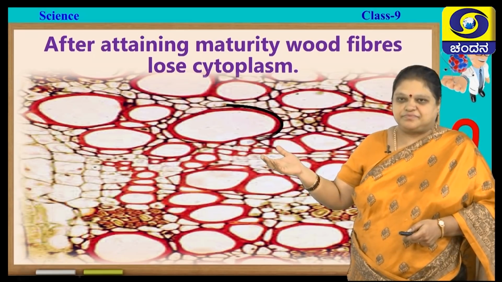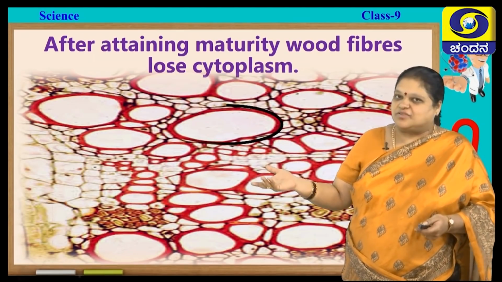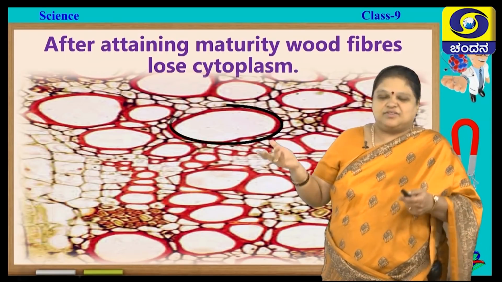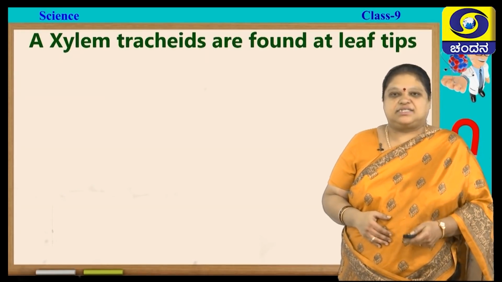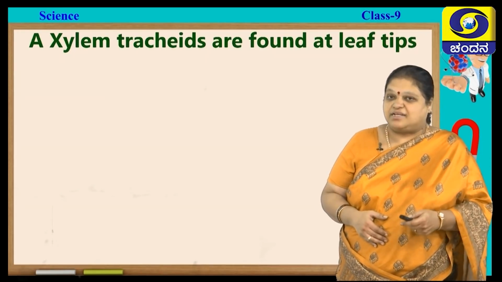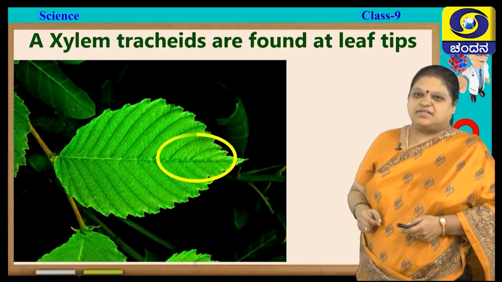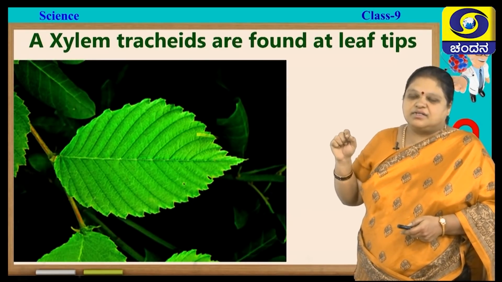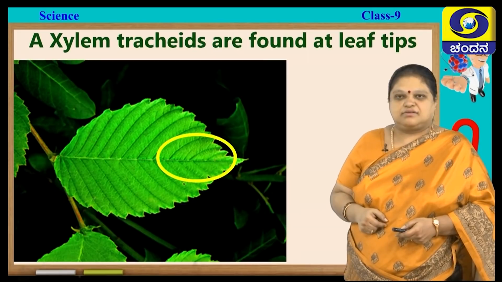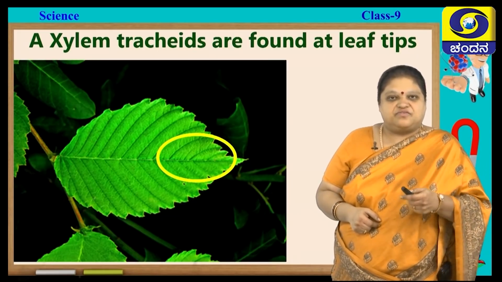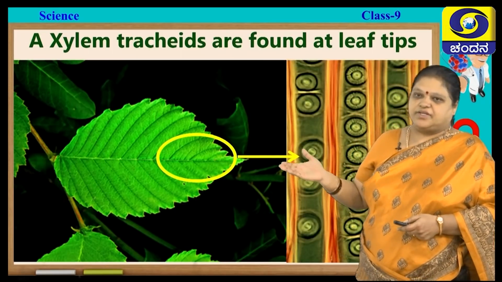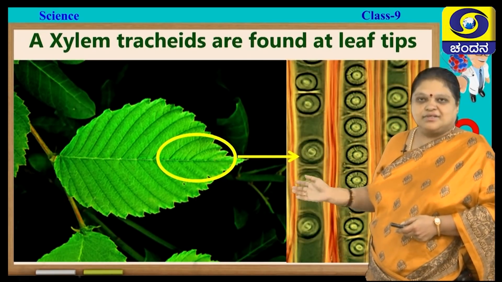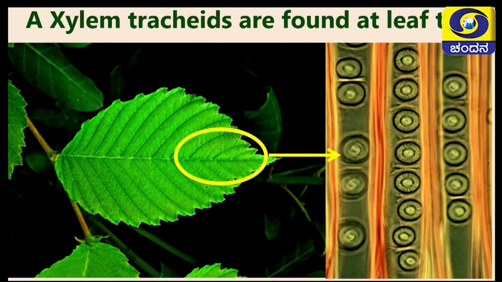You can see them. So, these are the cells. There is no cytoplasm, there is no nucleus. So, completely they will help in support. Then what are these tracheids? Xylem tracheids. So, xylem tracheids are found at the tips of the leaves. So, they mainly function in transportation of water.